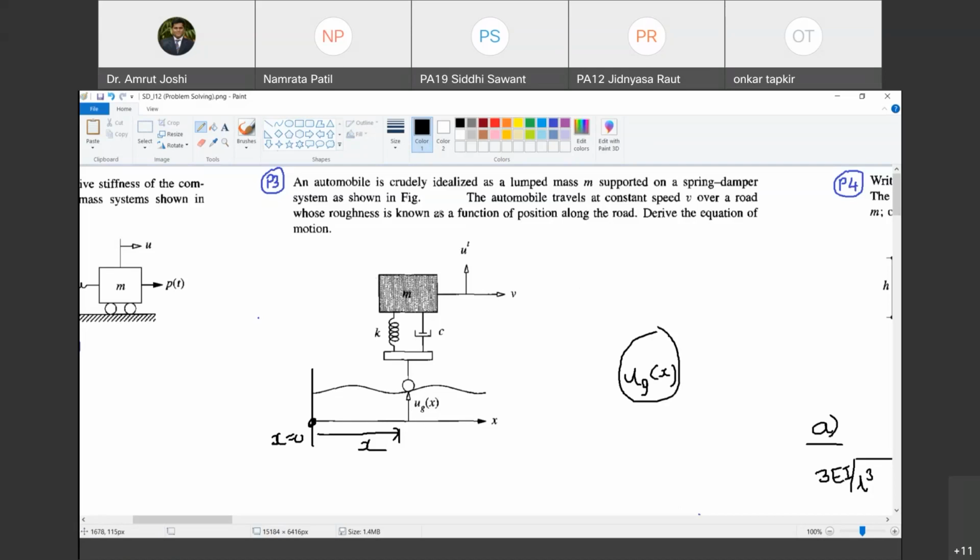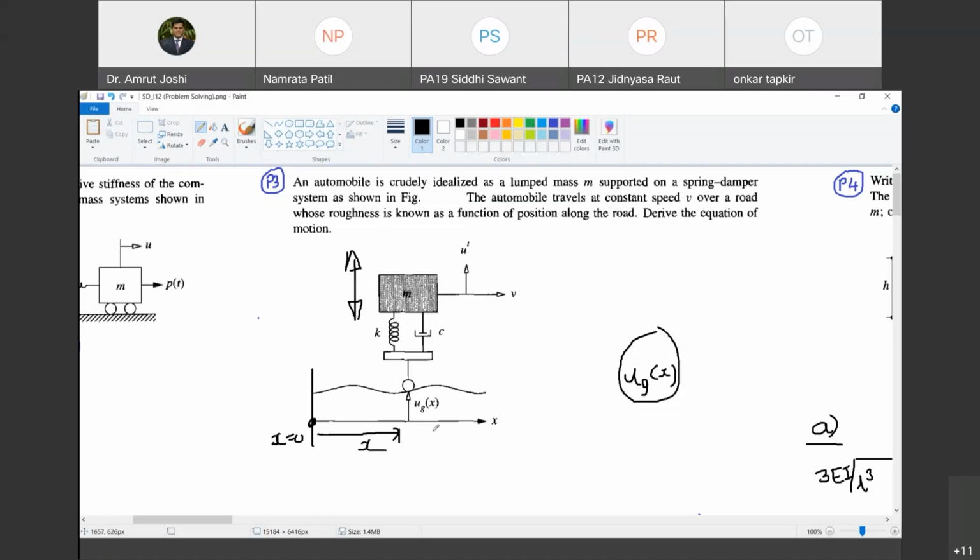Suppose we derive the equation of motion. In which direction are you going to derive the equation of motion of this vehicle, x and y? In x there is nothing to do, this is structural dynamics. We are not in mechanics. We are not studying rectilinear motion. We are studying dynamic vibrations about the mean position. So we are interested in motion of this mass in the y direction. Are you with me? In which direction are we interested? We are interested in motion of this mass in the y direction.